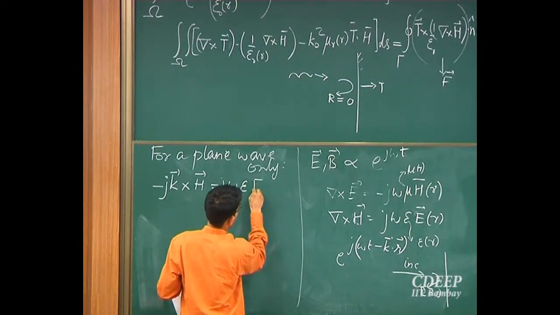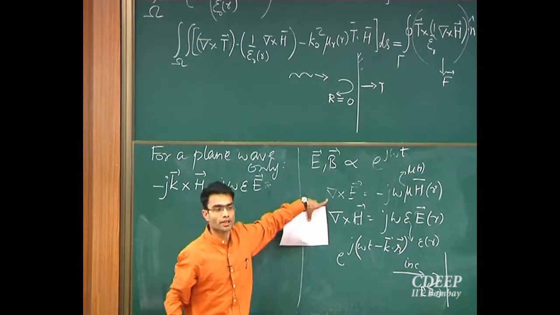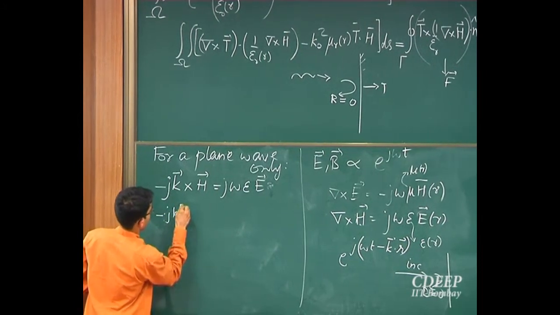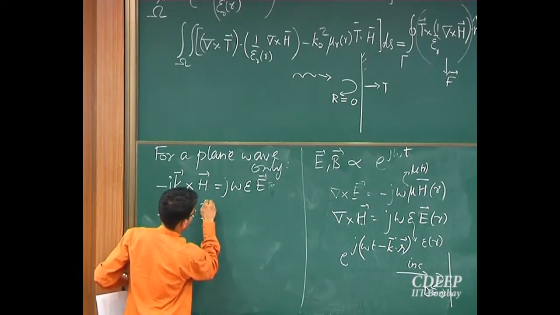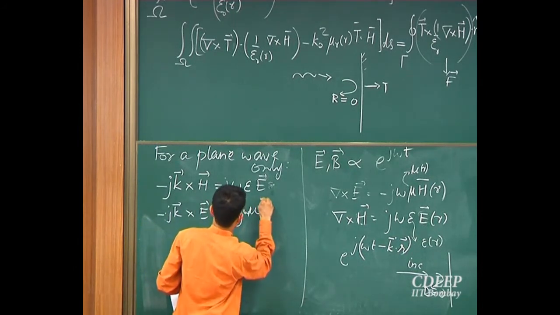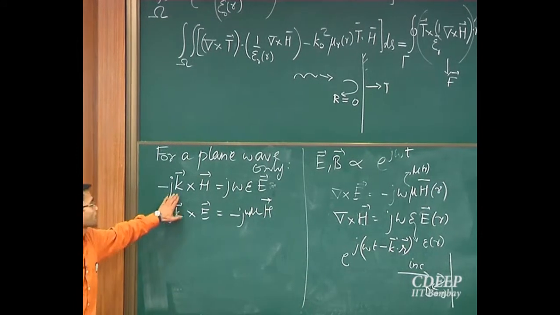Similarly, on this expression I can do the same thing. So I'll get minus jk cross E is equal to minus j omega mu H. So now I have an expression for k cross H.